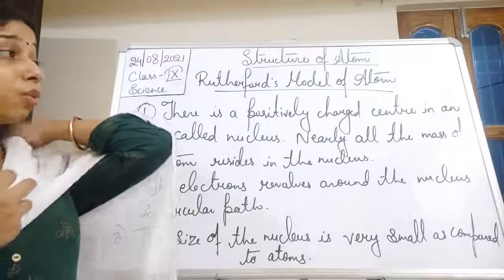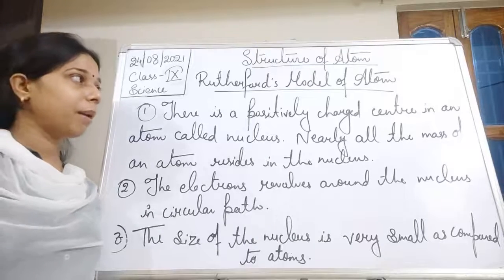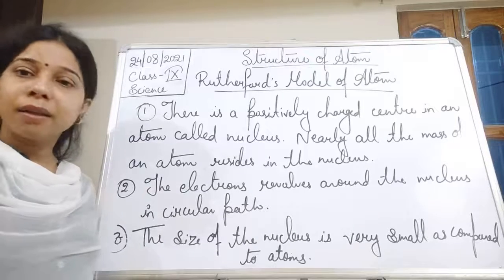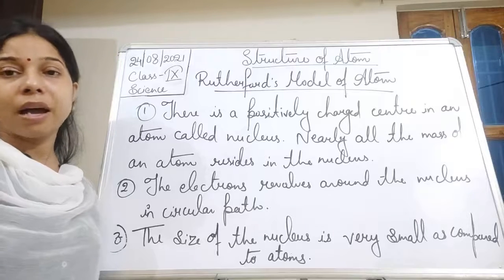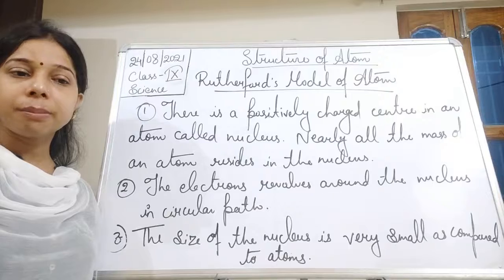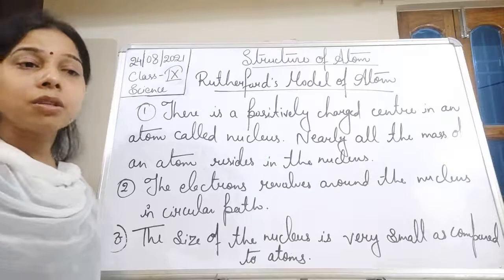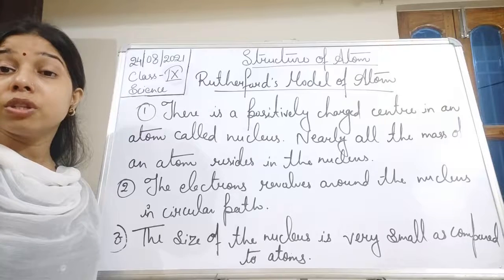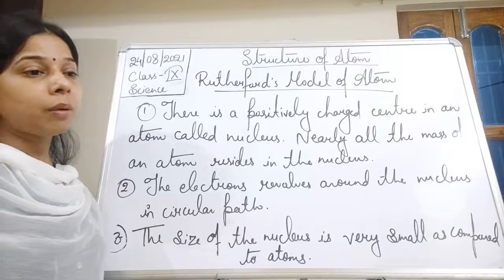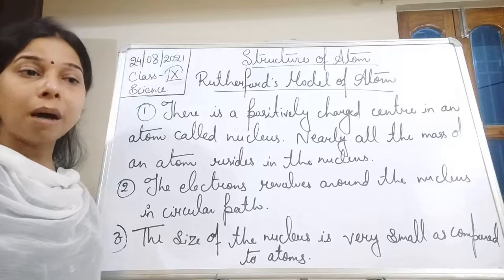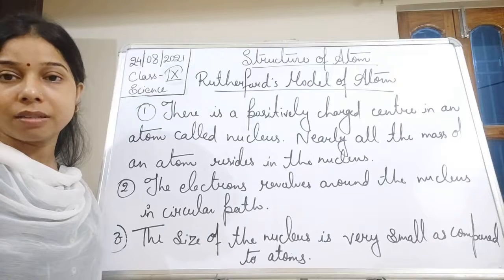So these are some of the postulates given by Rutherford, where he said that most of the atom is empty, and in that empty space the electrons revolve in a circular path. He said that the mass is concentrated at the center, which he called the nucleus, and that not only the positive charge but all the mass of the atom is concentrated in the nucleus itself.